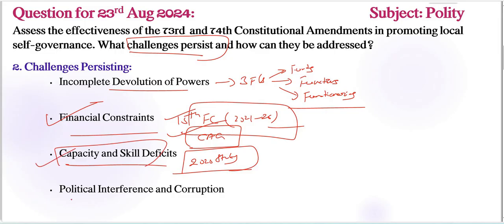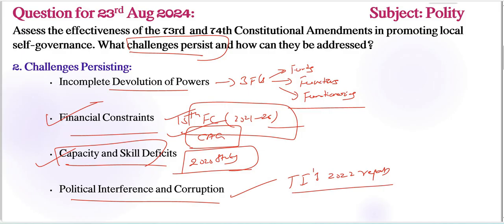Very good example here. Political interference and corruption is also one important challenge here, undermining autonomy and accountability. Basically, state governments dissolving local bodies prematurely have been reported, affecting democratic processes also here. For example, Transparency International's 2022 report indicates that lack of robust accountability mechanisms contributes to corrupt practices at the local governance level, right? So these types of reports and indices, relevant or recent examples, need to be written here.